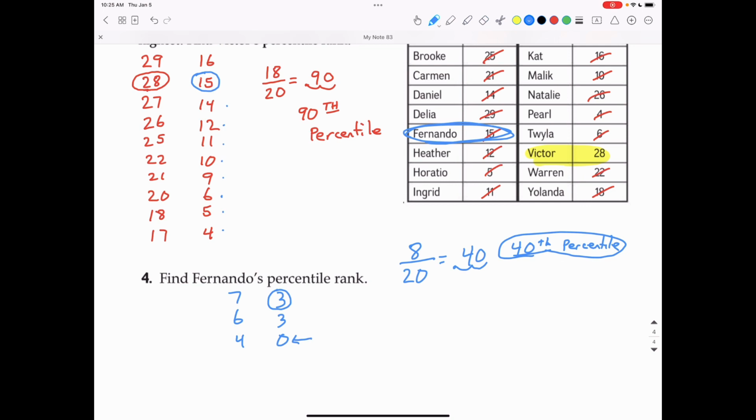So for the percentile of 3 hits, it only occurred 1 day that he hit less than 3 out of the 6 days, which is 0.16 repeating. And if I change that to a percentile, I move the decimal to the right, there would be a 6 still here because the 6 is repeating. That would round up to the 17th percentile.